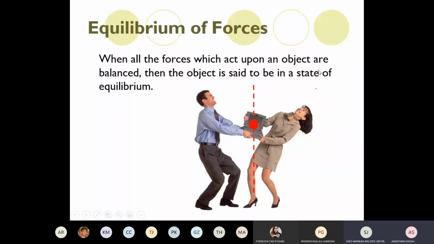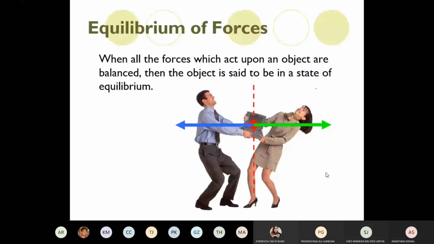When all forces acting upon an object are balanced, the object is said to be in equilibrium. So if the object is in equilibrium, the force to the right, left, up and down must be the same. Then the system must be in equilibrium. Equilibrium means it is at rest or moving with constant velocity.